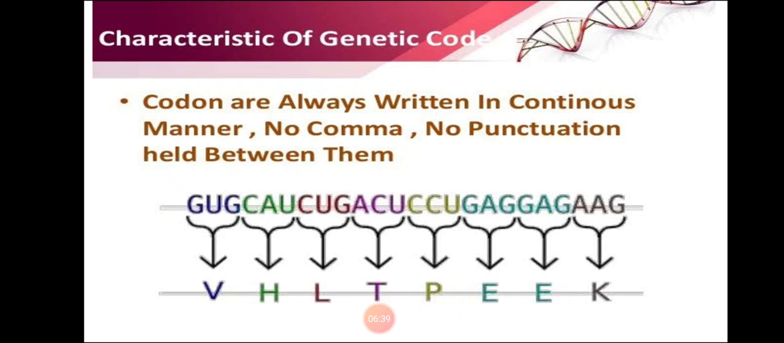Next property is genetic code is commaless. That means they are always in a continuous manner. You can see here GUG, CAU, CUG. There is no punctuation mark, no comma, no full stop in between. This indicates that genetic code is commaless. They are read without any punctuation and written without any full stop. This is the next property of a genetic code.